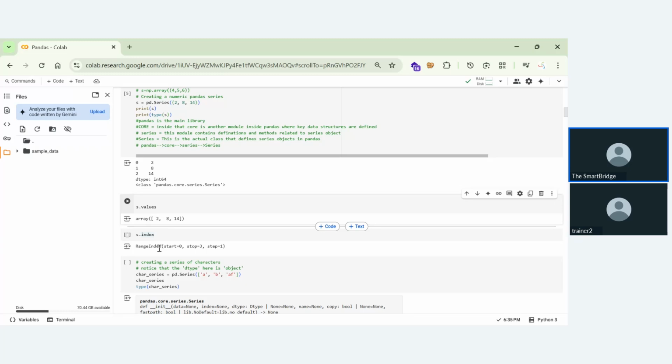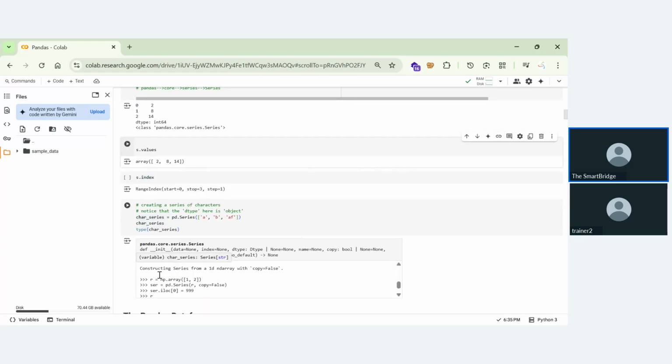As I have discussed, pandas will not only contain numerical values, we can also store characters. But when you're storing characters, it will show that dtype is equal to object. In the previous class, we changed the dtype, and it was int, which you typed in the previous class. But now in this class, we'll see that dtype is equal to object. That is because of the characters in pandas.